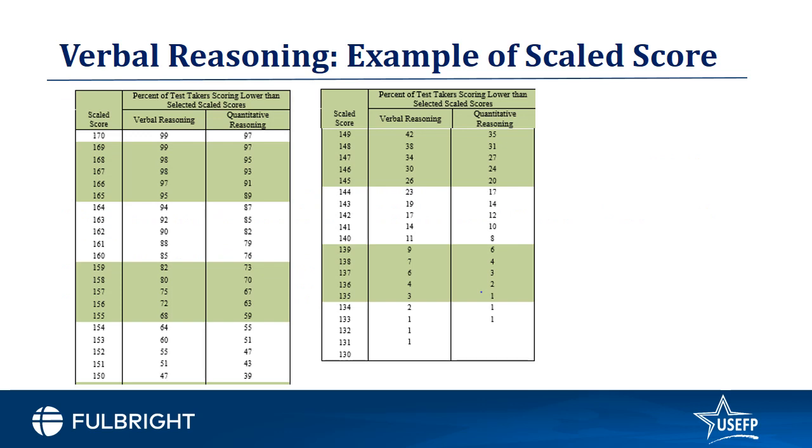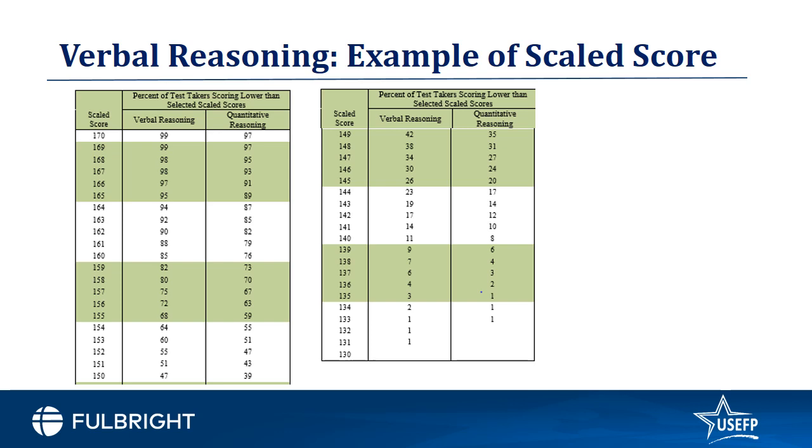This is an example of a scale score, and this is a snapshot that I took from the ETS website, I think a couple of years ago. So the numbers themselves might not be very accurate, but just to drive the point here. For example, if you look at a scale score of 159, that is 82 percentile in verbal reasoning and 73 percentile in quantitative reasoning.